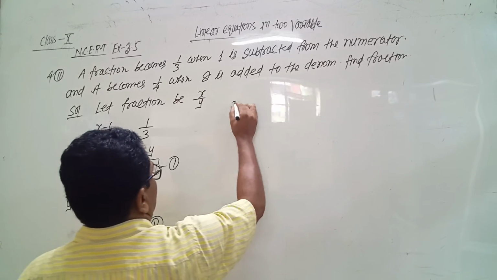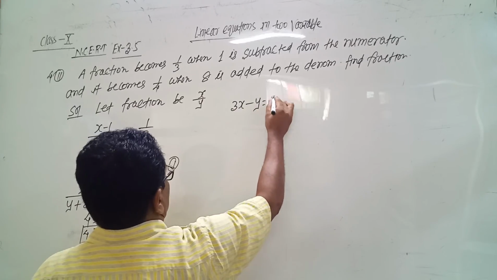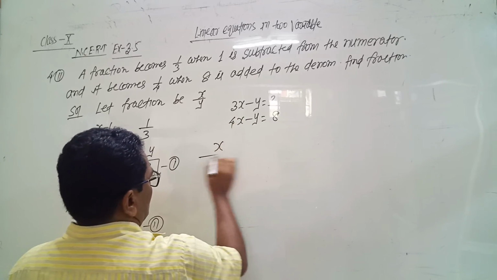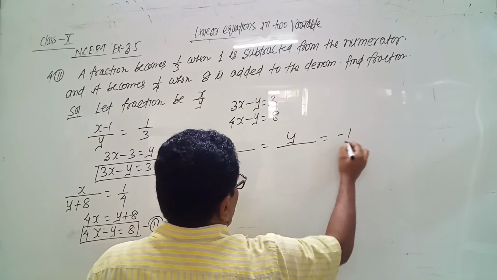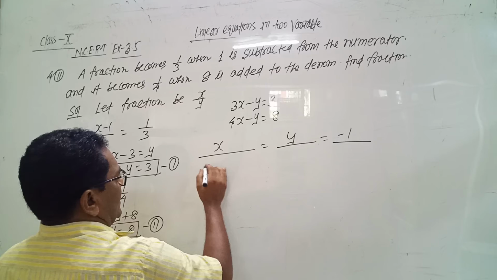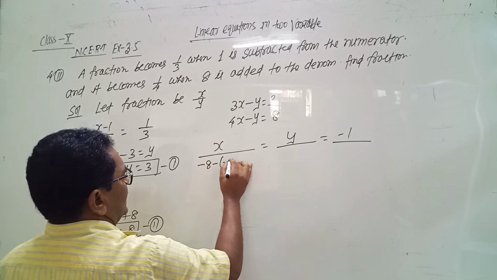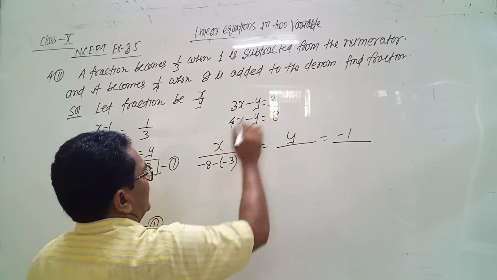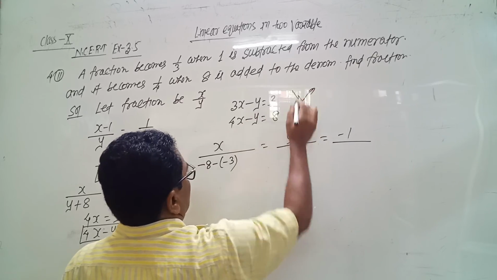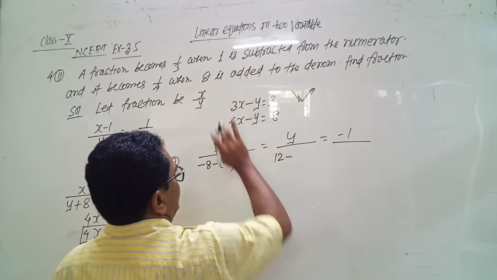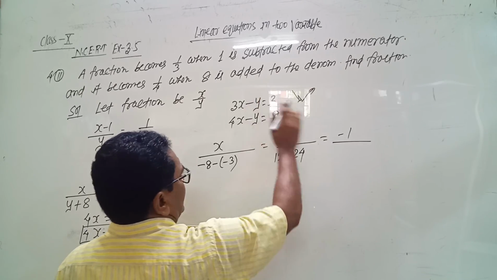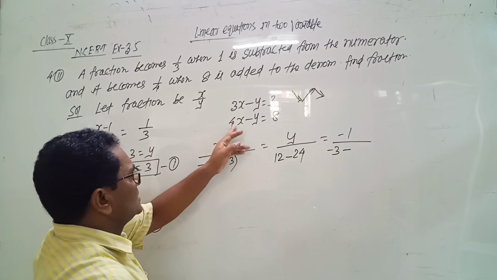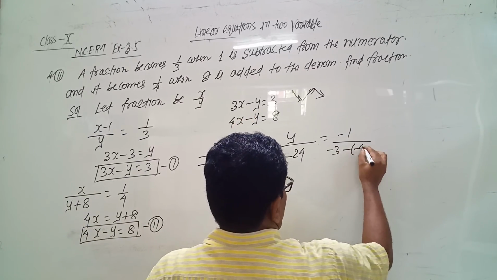So from first and second, 3x minus y equals 3, and 4x minus y equals 8. Write down the coefficients x, y, and minus 1. When we take x, then it gives minus 8 minus 3, and then minus 3. When we take y, multiply in this direction. So 4 3s are 12 minus 8 into 3, 24. When we take minus 1, multiply in this direction. 3 into minus 1, minus 3, minus 4 into minus 1, minus 4.